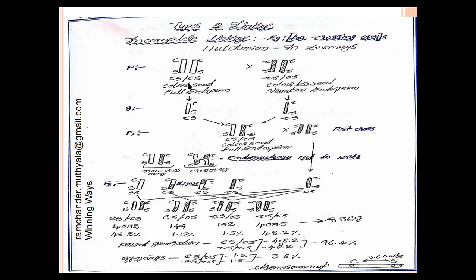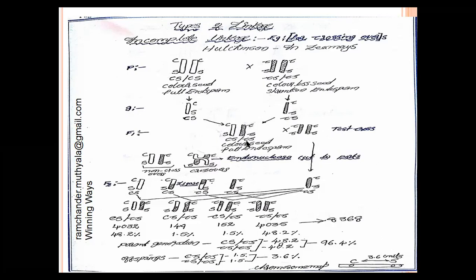From these two parental plants, two different types of gametes are developed. From the dominant parental plant, capital C capital S gametes, and from the recessive parental plant, small c small s gametes are developed. These two gametes are fertilized to form the F1 generation. In the F1 generation, heterozygotic maize plants are formed. The heterozygotic maize plants are crossed with recessive homozygotic maize plants, called a test cross.